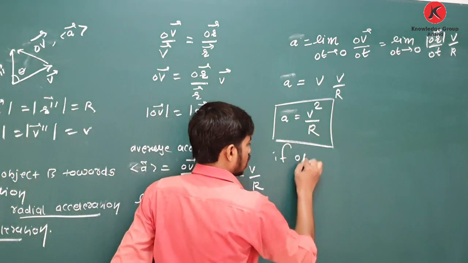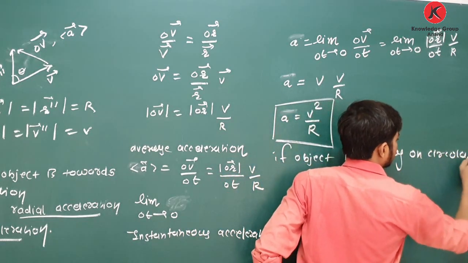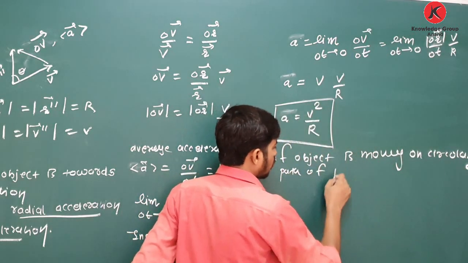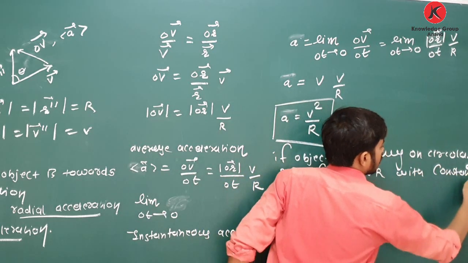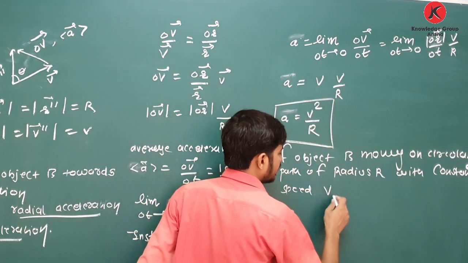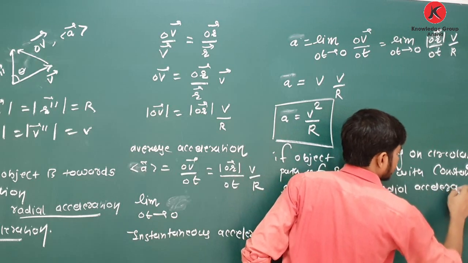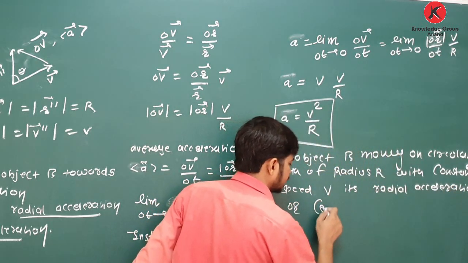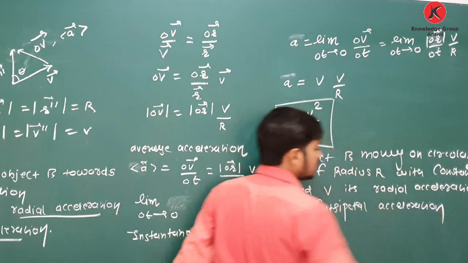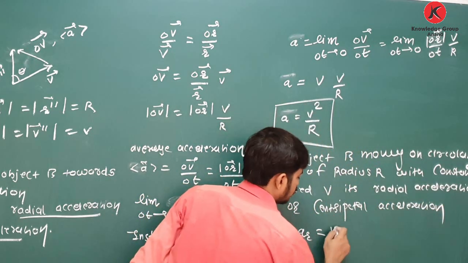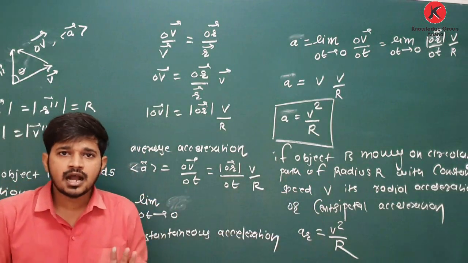If an object is moving on a circular path of radius R with constant speed V, its radial or centripetal acceleration, A R, is equal to V square upon R. You have to remember this equation. The equation is simple, V square upon R.